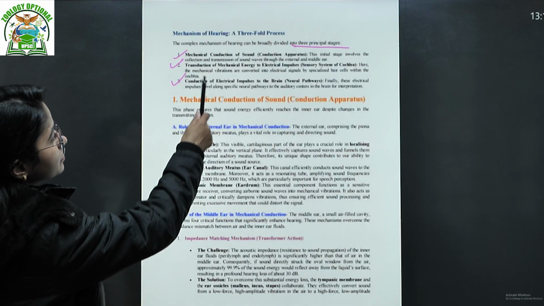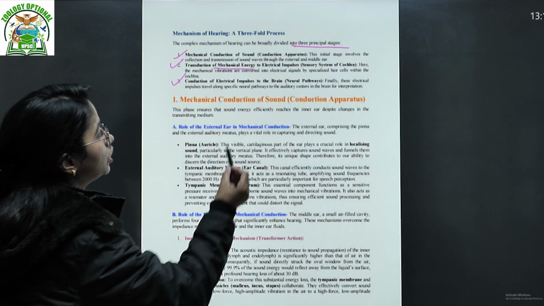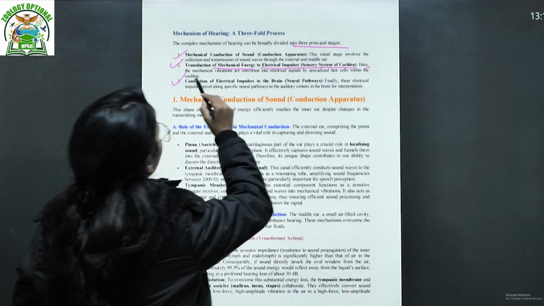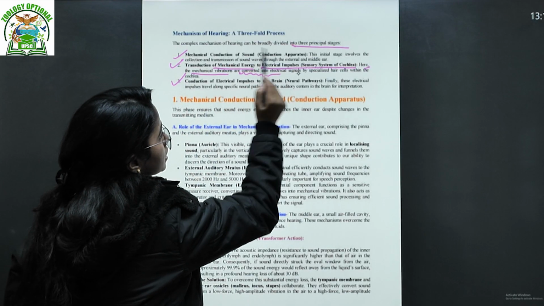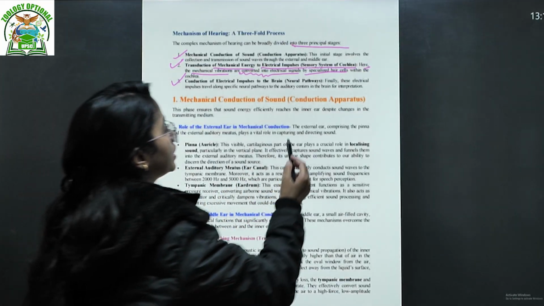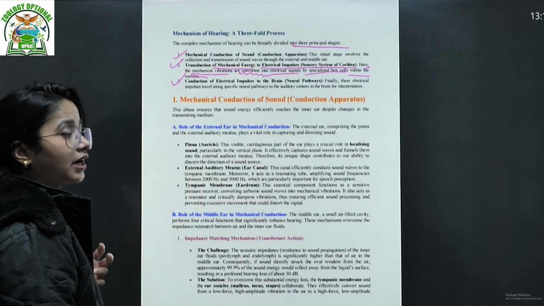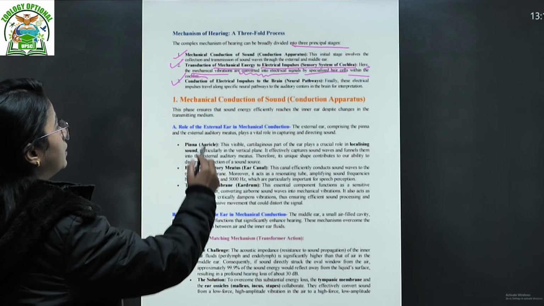What was the second? Transduction of mechanical energy, that means sound vibration, to electrical impulse, that is the sensory system of the cochlea. What happens here? The mechanical vibrations are converted into electrical signals by specialized hair cells. We have talked about this in the inner ear, within the cochlea, which contains hair cells that have the receiving function.